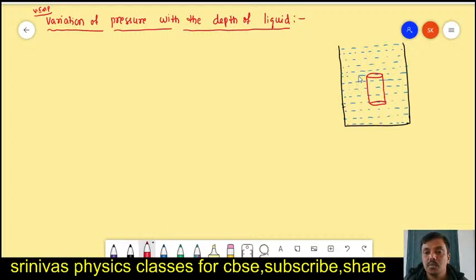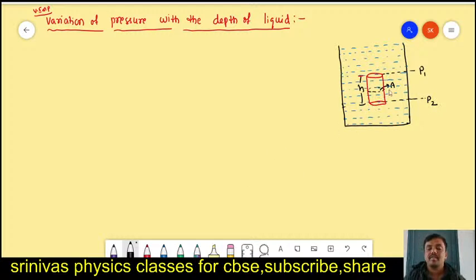We are considering one cylindrical column. That cylindrical column's height is h, and its cross-sectional area we will take as A. The pressure of the liquid here we can consider as P1, and the pressure of the liquid at this depth we can consider as P2.